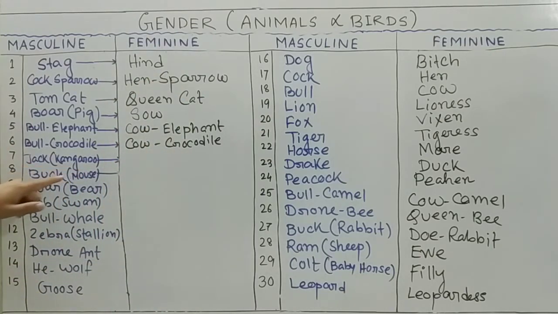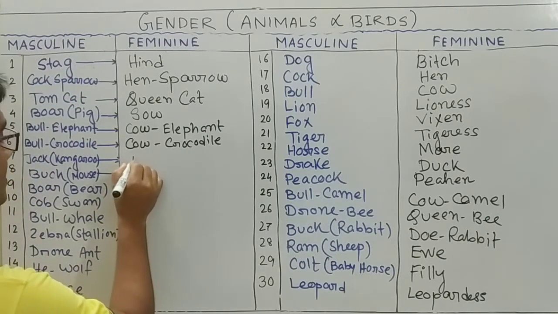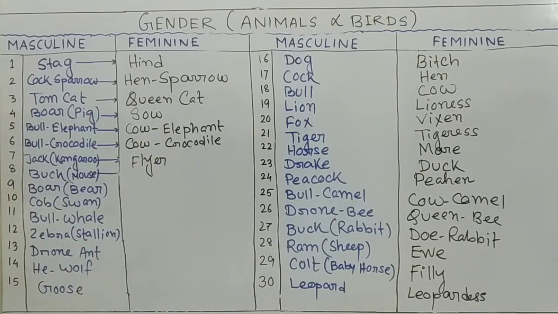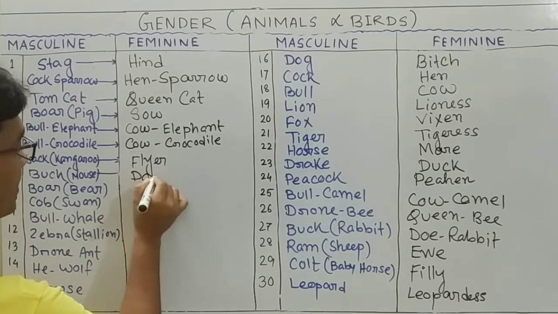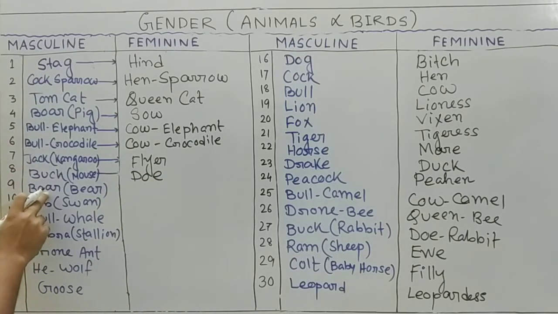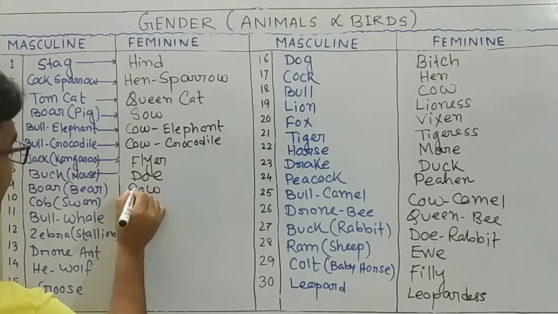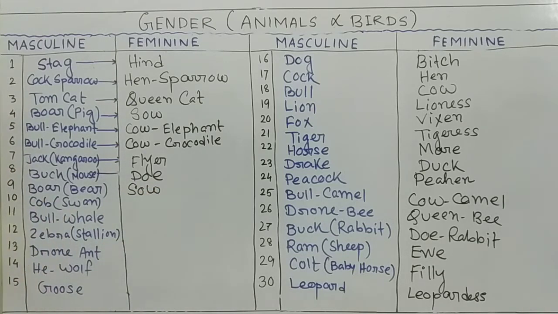Then zap. When kangaroo is masculine, it is called zap. When it is feminine, it is called flyer. Then bark, mouse. But rat is different. When it is mouse, it is bark, and when it is feminine, it is doe. Then boar again, bear, so it is sow.